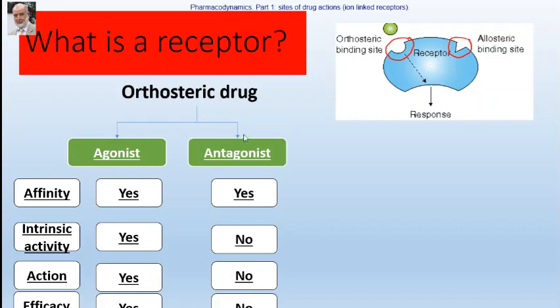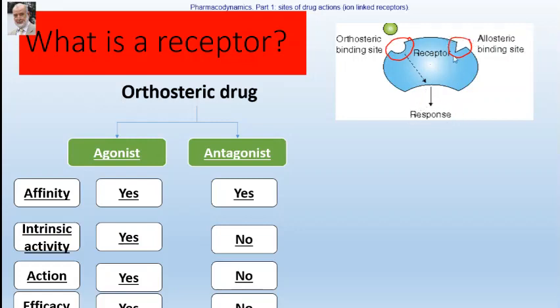This is the orthosteric agonist, orthosteric drugs. They might be an agonist with affinity, intrinsic activity, an action and efficacy, while the antagonists have affinity, but they have no intrinsic activity and no efficacy. These are the first drugs, which bind to the orthosteric sites, and usually binding of an agonist to the orthosteric sites will end up in a response.